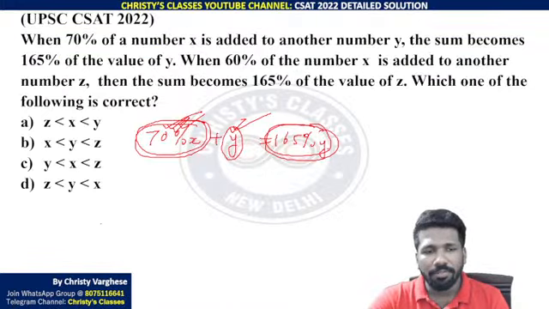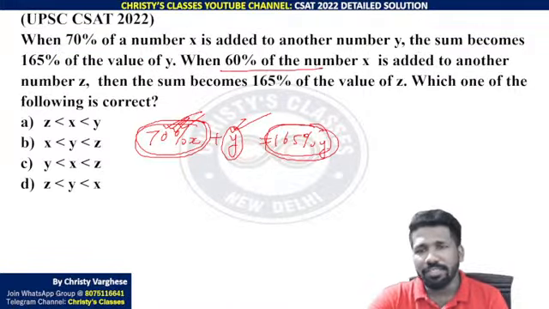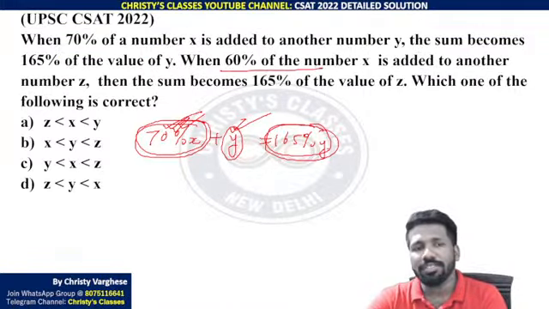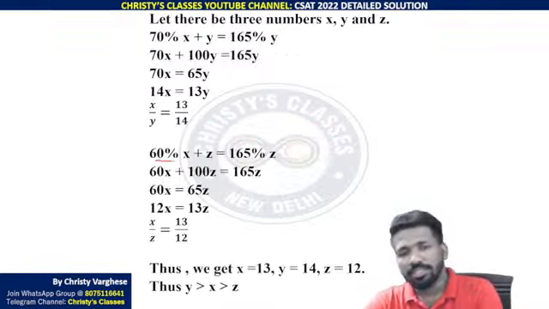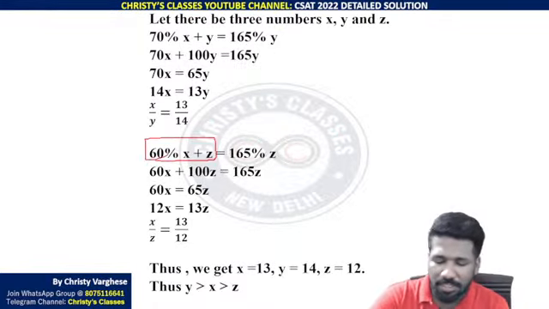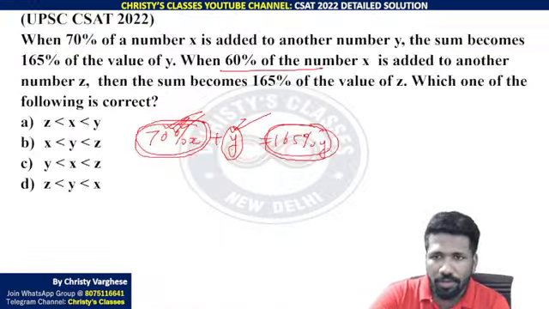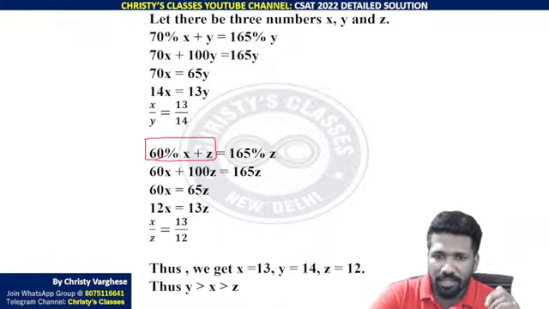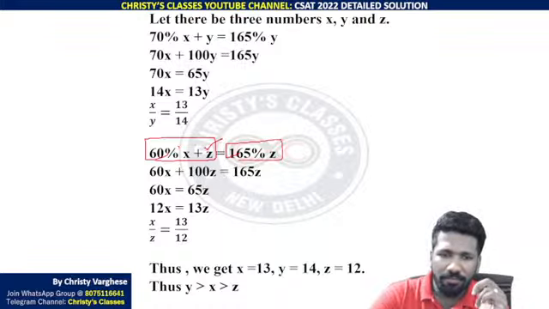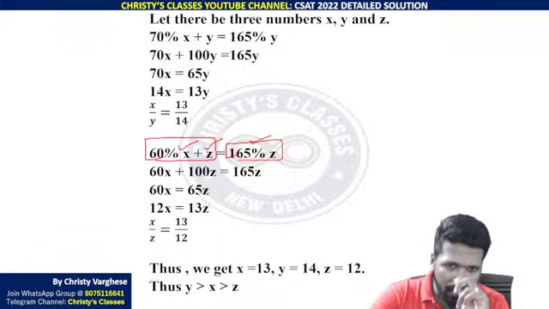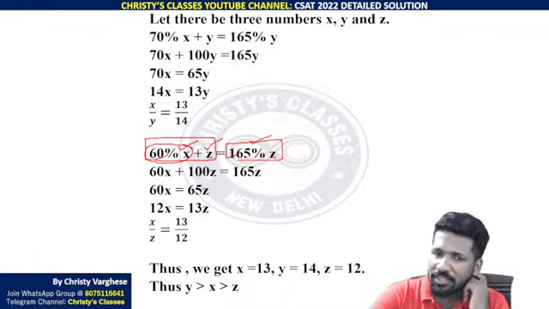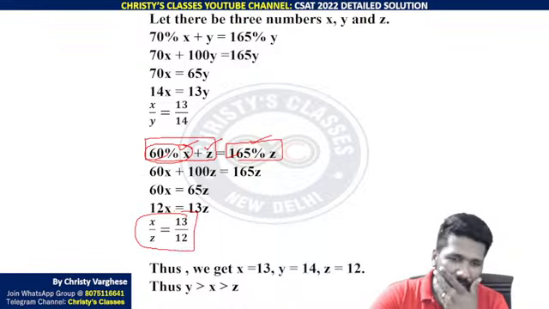Due to lack of time, I am just continuing. Next sentence, when 60% of x is added to another number z. So 60% of x added to z means 60% of x plus z. You will get 165% of z. Similar to the previous sentence, we can say this is 100% of z plus something is 165% of z. So the 60% of x is 65% of z, we can say. And simplifying, you will get x by z is equal to 13 by 12.